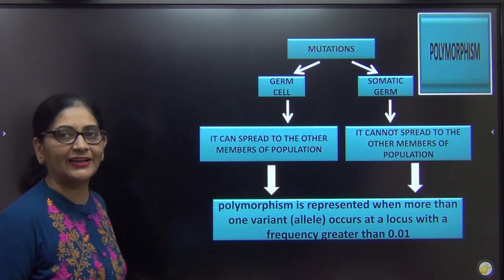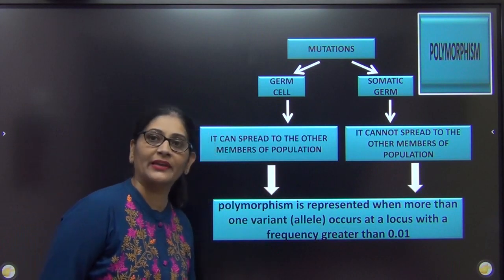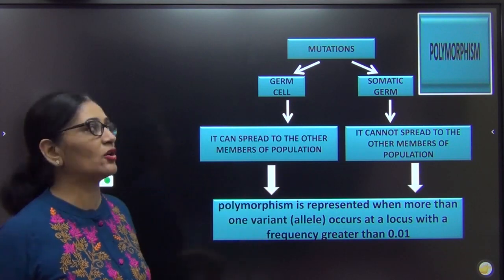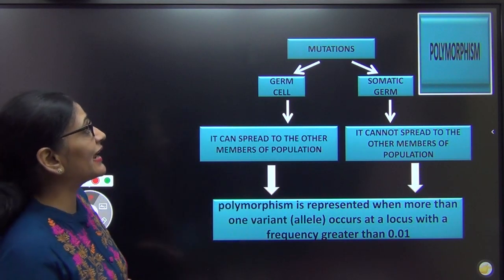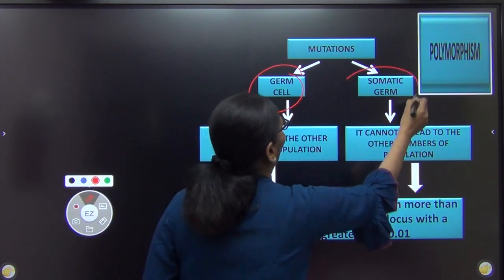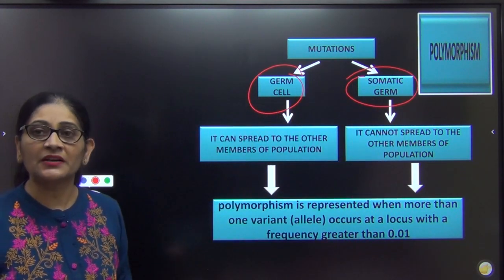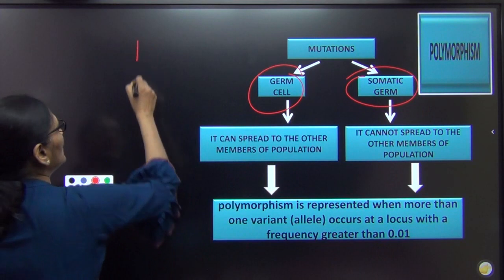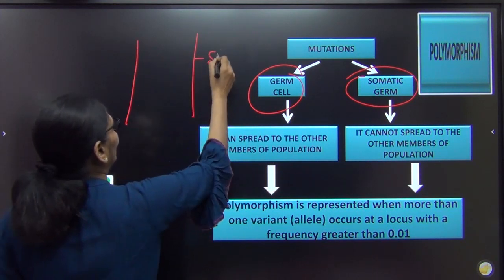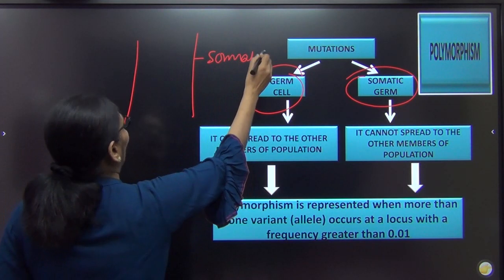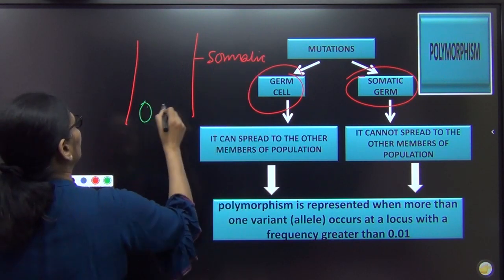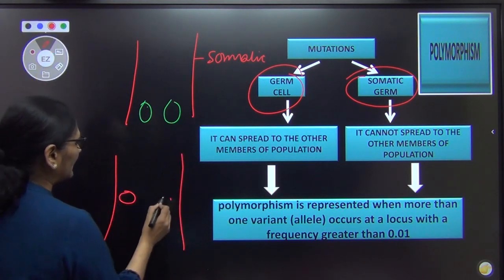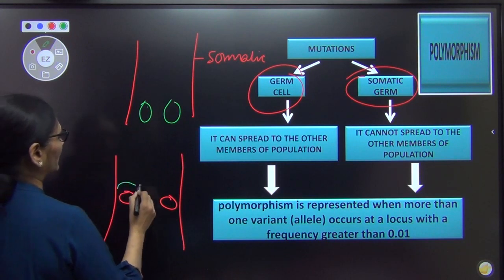So when I tell you about polymorphism, I want to tell you one thing about it. Since it is there in your book, I just want to tell you, mutation can take place both in the germ cell and the somatic cell of a body. Now you understand what a somatic cell is. Every cell of our body is a somatic cell except the gonads. This is the testis in male, and say if I am drawing a female, this is the ovary. These are the cells which are called the reproductive cells.